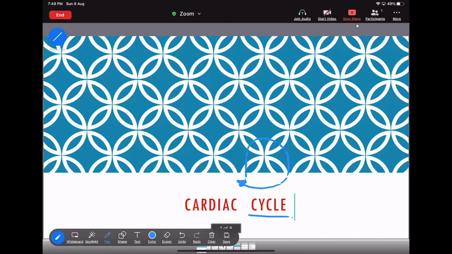Now, what is the technical definition of the cardiac cycle? The cardiac cycle is nothing but the beginning of one heartbeat to the beginning of the next. That is one cycle. That is nothing but the cardiac cycle. This is cardiac, that's why it is related to the heartbeat. If from the beginning of a single heartbeat to the beginning of the next heartbeat, that becomes one cycle. So that is nothing but the cardiac cycle. Okay, now move to the points.